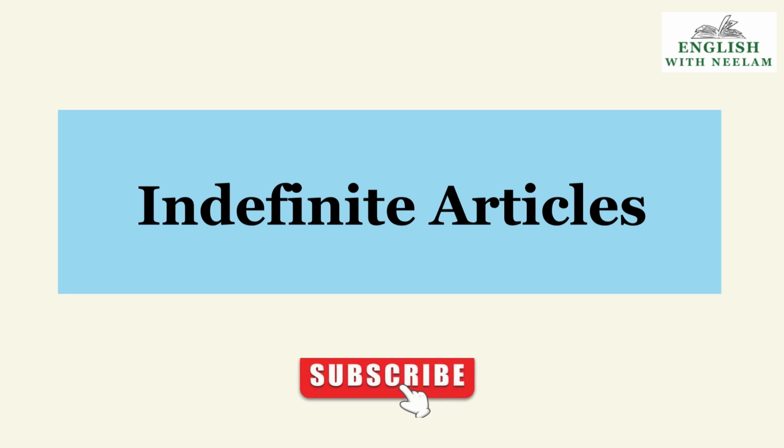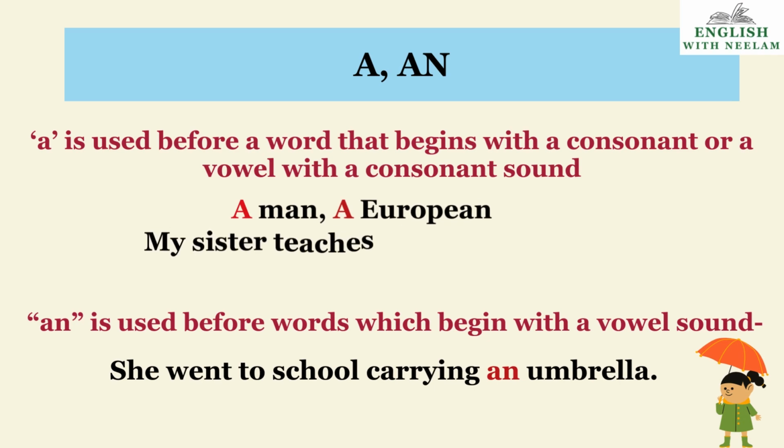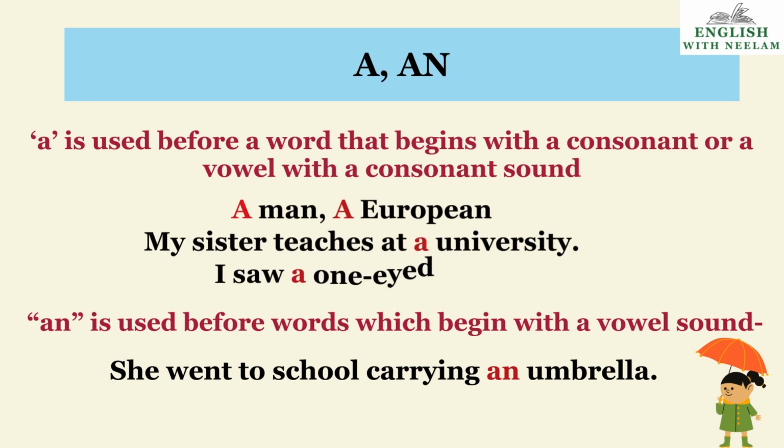Now children, we come to indefinite articles, that is a and an. A is used before a word that begins with a consonant or a vowel with a consonant sound. A man, a European. The ya sound is of a consonant. Though the vowel E is used, the sound is not of a vowel, the sound is of a consonant. My sister teaches at a university, again the same thing, the sound is of a consonant. I saw a one-eyed man.